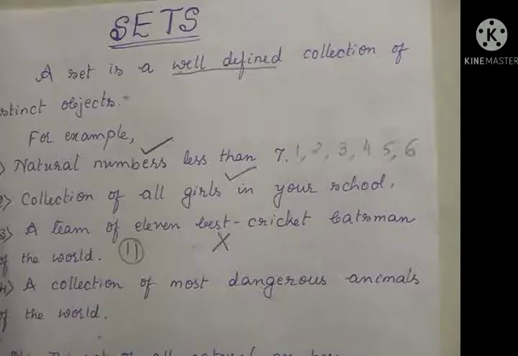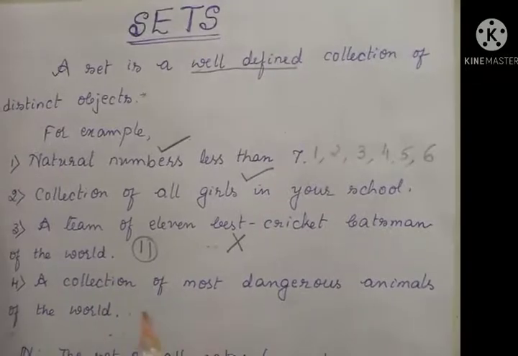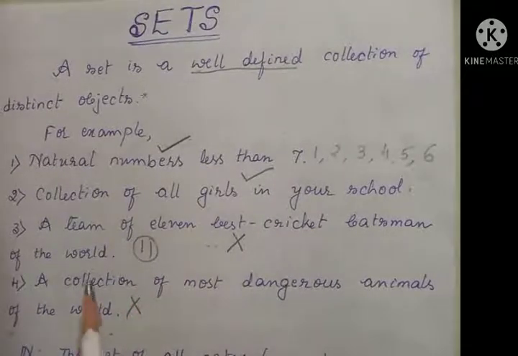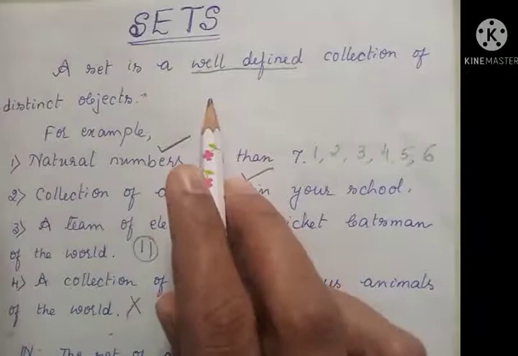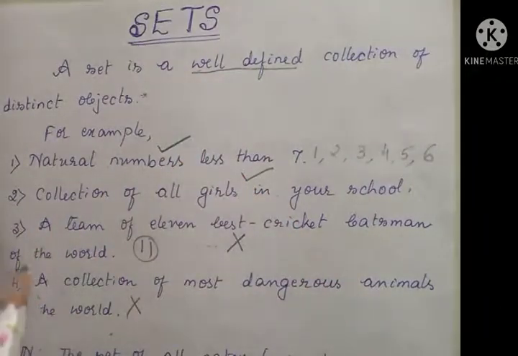So we can't decide whether this is dangerous to everyone or not. So this is also not a set. This is the meaning of well-defined. A set is a well-defined collection of distinct objects.